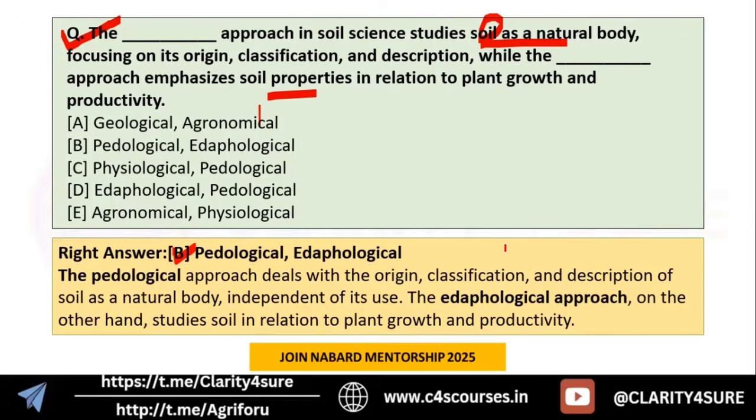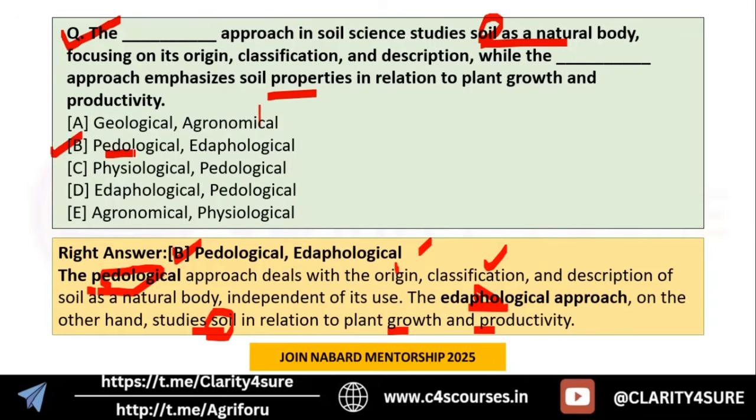In pedology, we are considering soil as a natural body, and we are studying the origin, the classification, and description of the soil as a natural body. Edaphology is like a practical approach, where we are studying soil in relation to plant growth and productivity. We are studying how we can increase the plant's growth, plant yield, plant productivity, efficiency, by applying different chemicals or different methods. I hope you are clear with this pedological and edaphological approach.